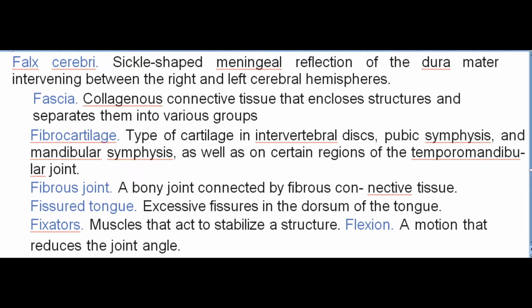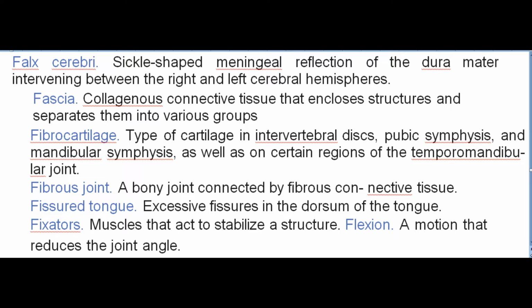Collagenous connective tissue that encloses structures and separates them into various groups. Fibrocartilage. Type of cartilage in intervertebral discs, pubic symphysis, and mandibular symphysis, as well as on certain regions of the temporomandibular joint. Fibrous joint. A bony joint connected by fibrous connective tissue. Fissured tongue. Excessive fissures in the dorsum of the tongue.